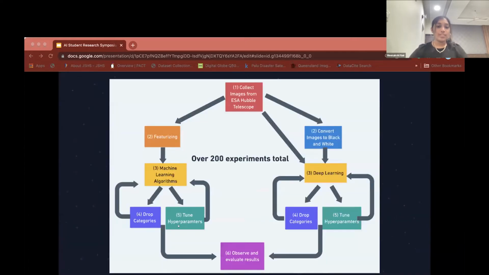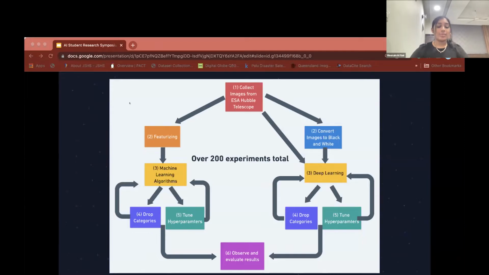So first, my research methodology. The first step was to collect images or data. I got my images from the European Space Agency website, and these images were taken by the Hubble telescope. The next step was we could directly apply deep learning networks. I also decided to run a color conversion experiment where I converted the images to black and white and then ran the deep learning networks.